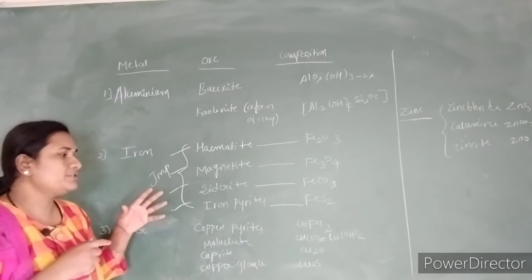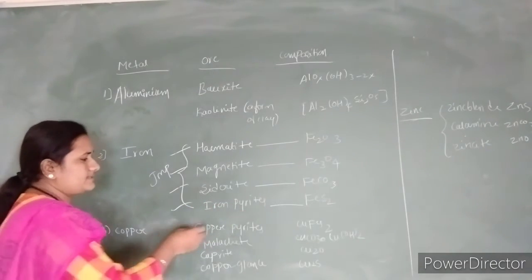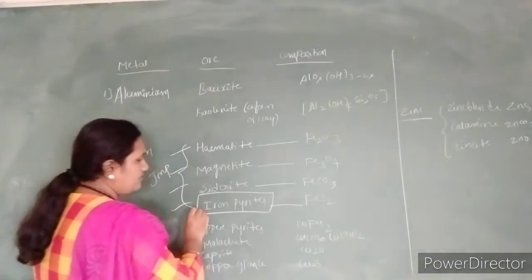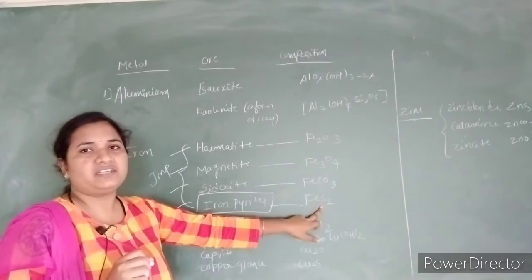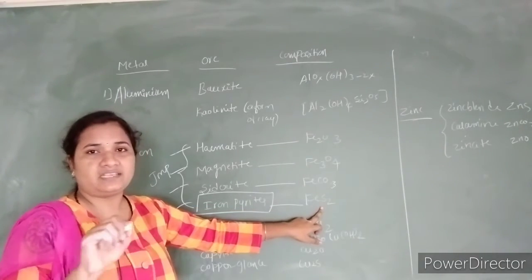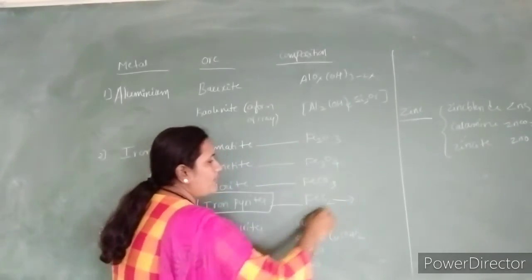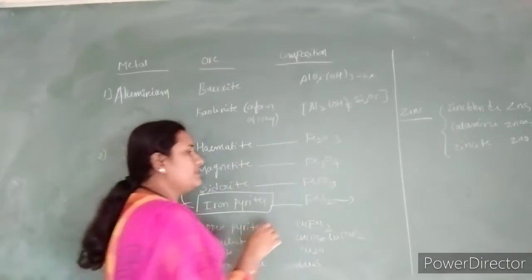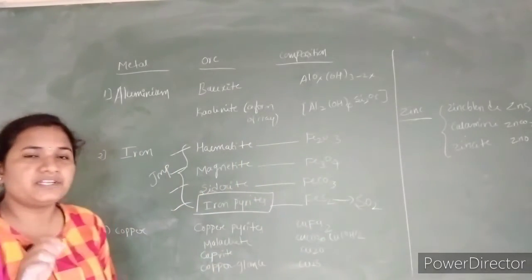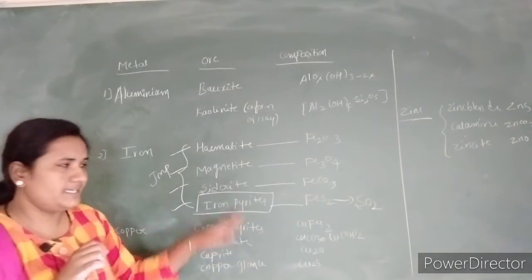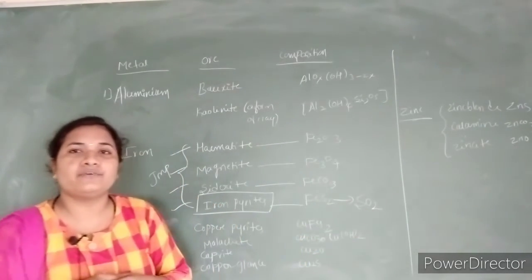That's why if I choose iron pyrites for the extraction of metal, it is not feasible, because the composition of iron pyrites is iron sulfide, that is FeS2. So it produces poisonous gases like SO2. Whenever we extract iron from iron pyrites, it produces the poisonous gas sulfur dioxide.